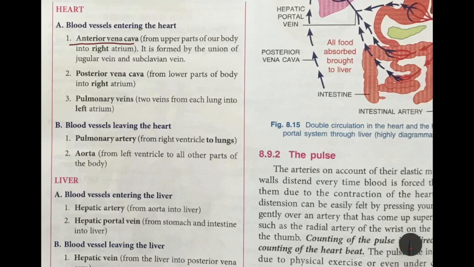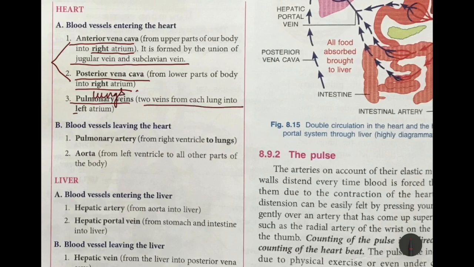Anterior vena cava, from the upper parts of our body into the right auricle, the atrium. It is formed by the union of the jugular vein and subclavian vein, which come from the upper regions of our body. Next is posterior vena cava, which comes from the lower parts of the body into the right atrium. So they carry deoxygenated blood. Next is pulmonary veins. Pulmonary means lungs, so two veins from each lung into the left atrium. It is coming into the heart from the lungs, meaning it carries oxygenated blood.